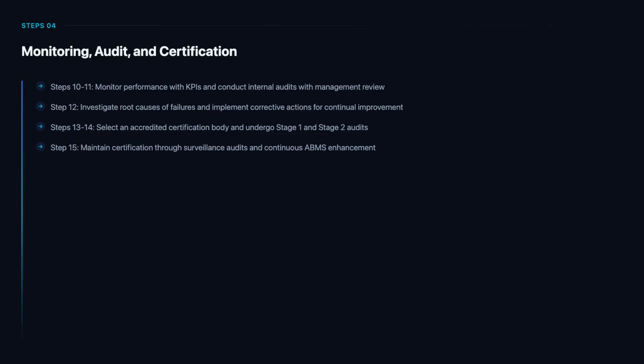Step 15 maintains certification over time. Surveillance audits occur annually, with full recertification every 3 years. Use each audit cycle as an opportunity to strengthen the ABMS, update risk assessments, and demonstrate that your anti-bribery program is not just a paper exercise, but a living system.